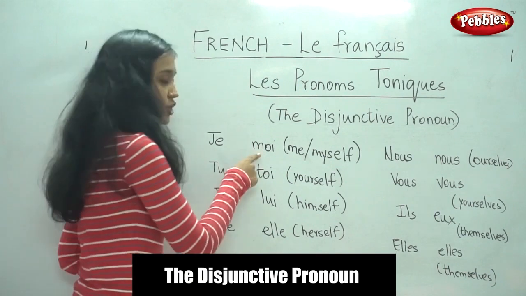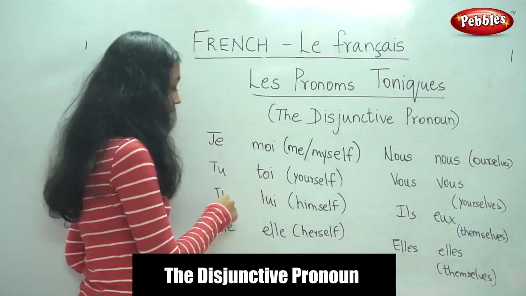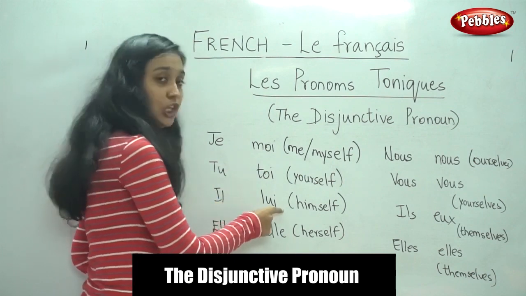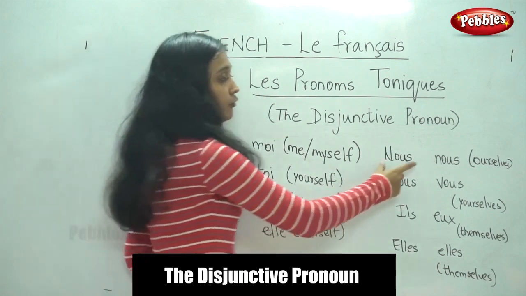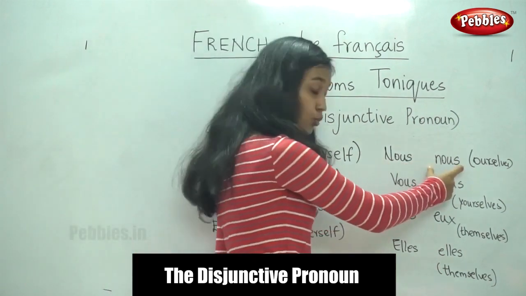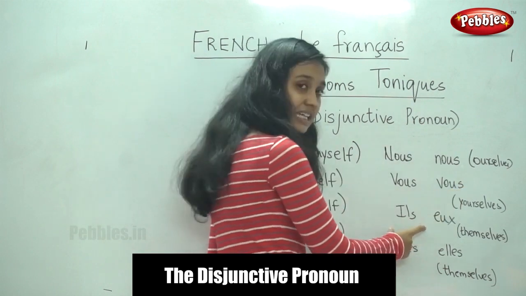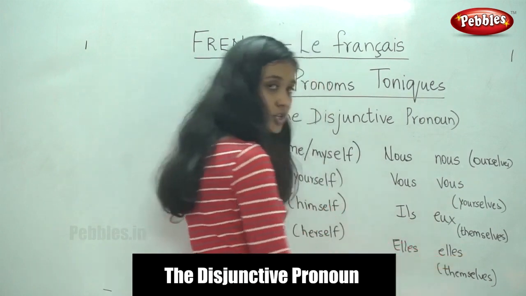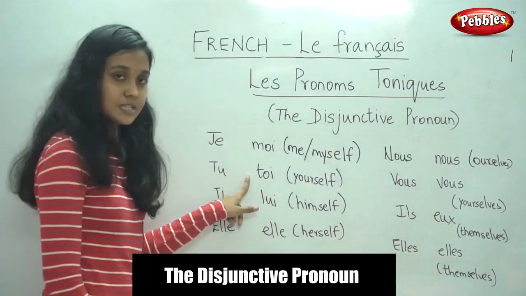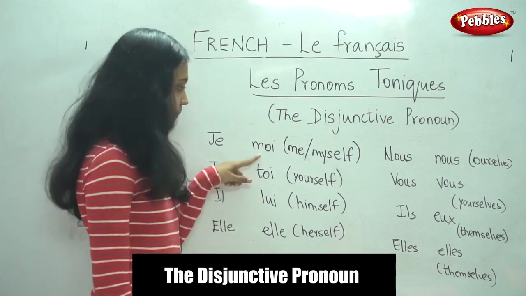So, for je, it is moi. For tu, it is toi. For il, it is lui. For elle, it is elle. For nous, it is nous. For vous, it is vous. For ils, it is eux. For elles, it is elles. So, you need to remember these words, as we are going to use these in sentences often.